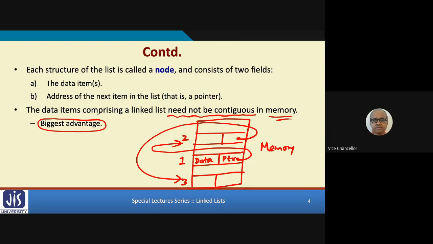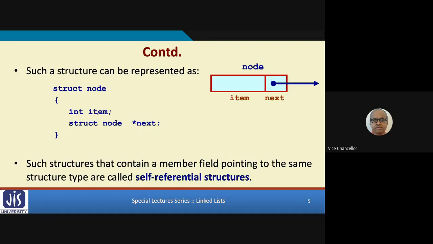This is the main advantage of a linked list over an array with respect to memory space allocation. Talking about C, because normally we have learned programming in C, I am giving my examples in the language C only. There are so many other languages, C++, Python, something very similar is there everywhere.